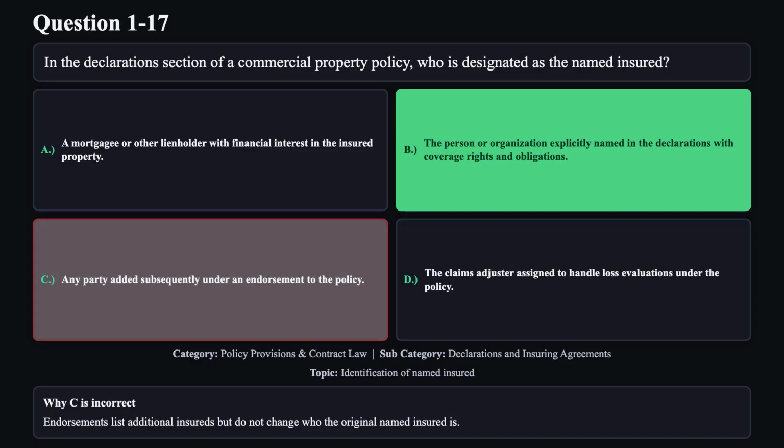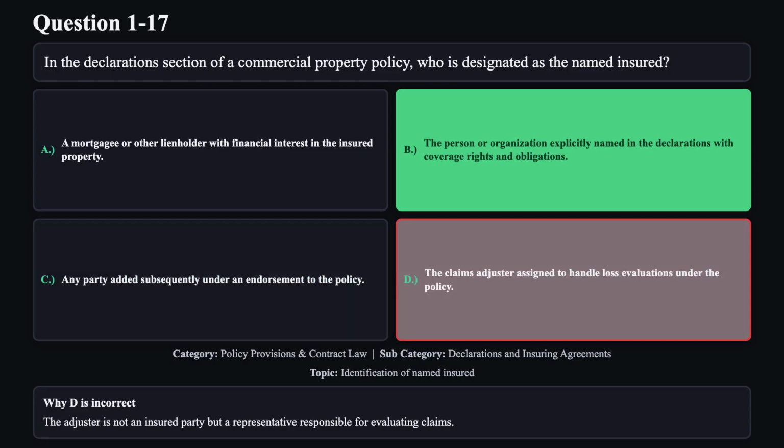Reason C is not correct. Endorsements list additional insureds but do not change who the original named insured is. Reason D is not correct. The adjuster is not an insured party, but a representative responsible for evaluating claims.